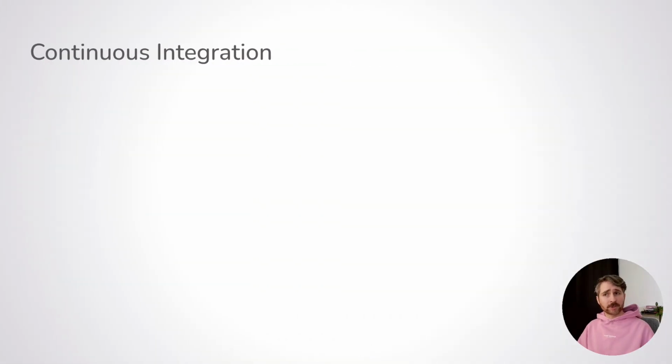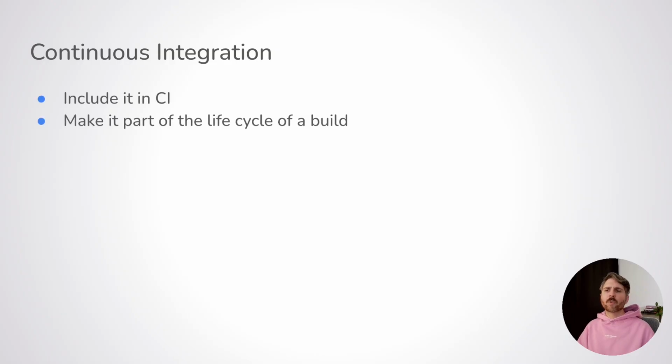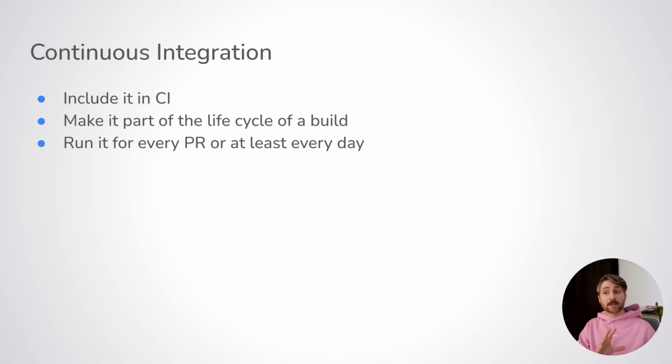Once you're happy with your test, one very important thing is to integrate it into the lifecycle of the build. So add it to the continuous integration infrastructure. Here you can decide how often you want this test to run. Do you want to run it for every single change? That means including it in the main branch, but also in PR branches, right? Like in the life cycle of these development elements.